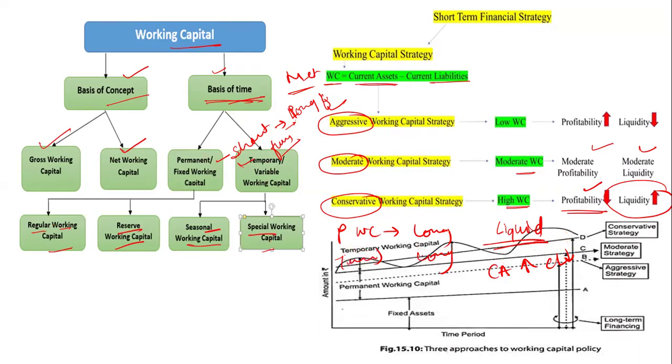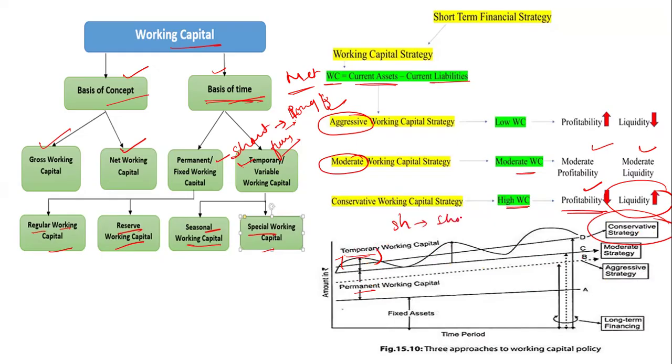Now let's understand the concept of aggressive, moderate and conservative. There is a temporary working capital and permanent working capital. If you have short term needs, you manage them with your short term funding, and if you have long term needs, you manage them with your long term financing.